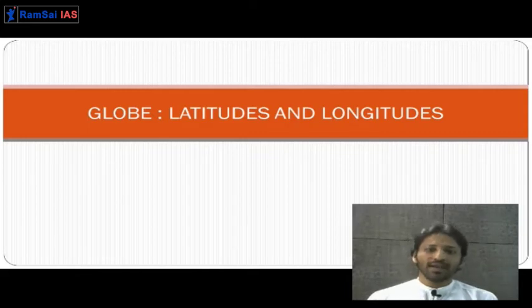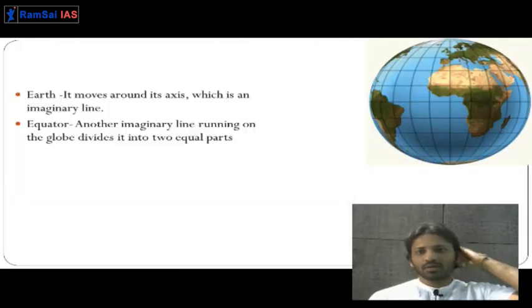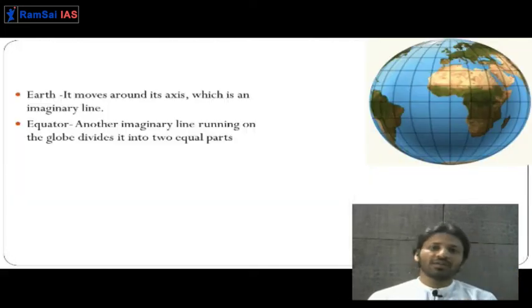Friends, pay attention to your screen. When we talk about latitude and longitude with reference to the earth, the earth has an axis. It is slightly tilted on its own axis by 23.5 degrees.